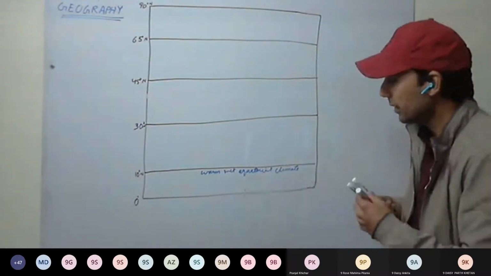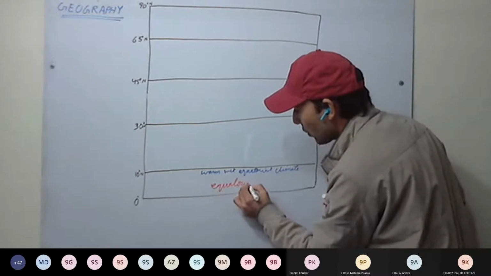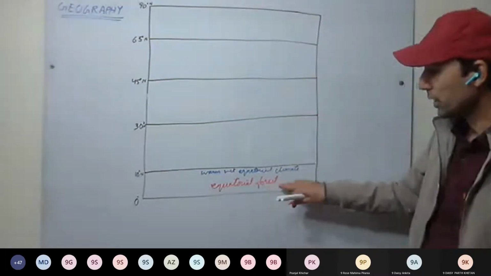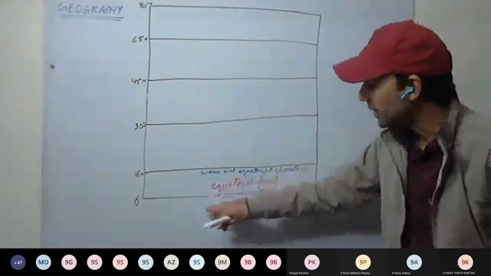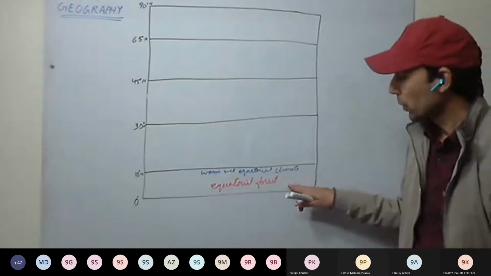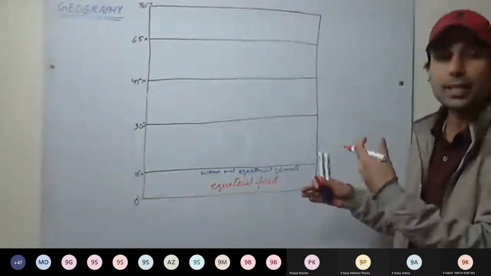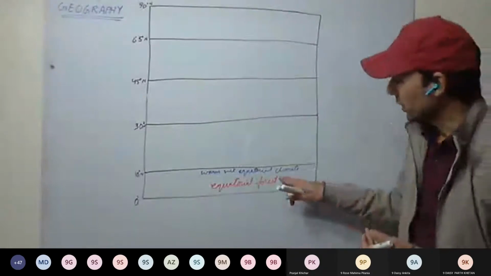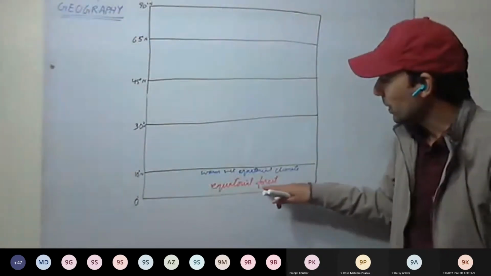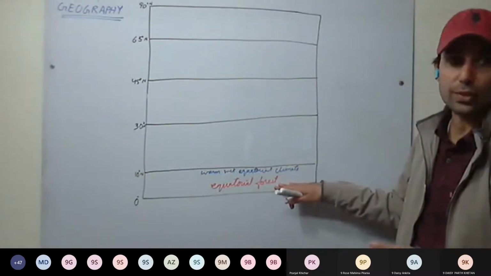These forests are called equatorial forests. Now see here, in this region, since rainfall is throughout the year, dense forest will be there. There will be no period which can check the growth of the trees. Since rainfall is throughout the year, a lot of moisture and a lot of temperature is there. So these are very dense forests.